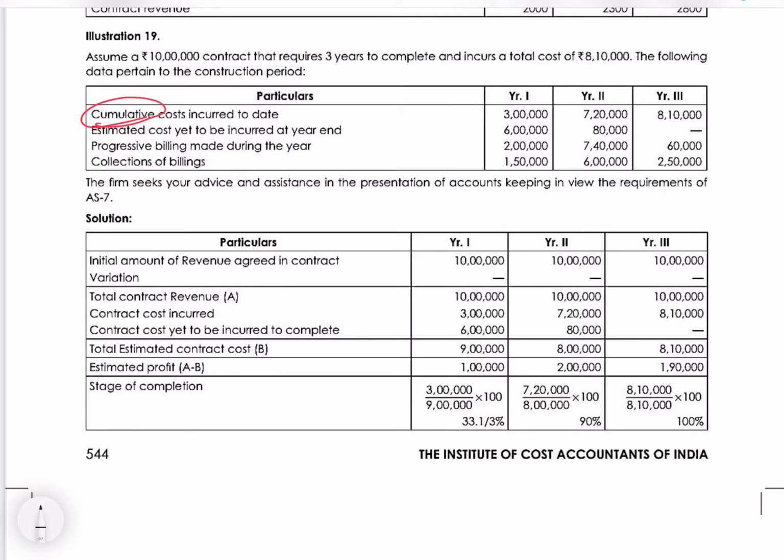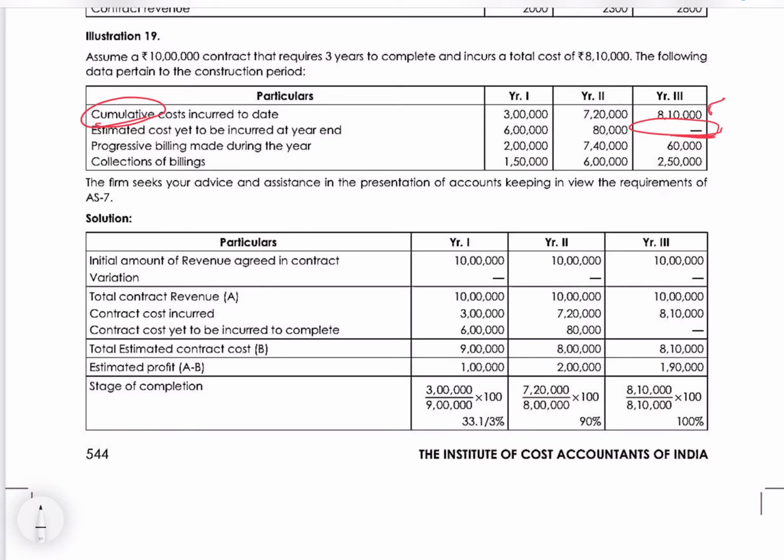And if you see at year end, year 3, the estimated cost yet to be incurred at year end is nil because the contract is completed. So there will be no estimation of cost as the total cost will be available fully here as cumulative cost incurred to date.